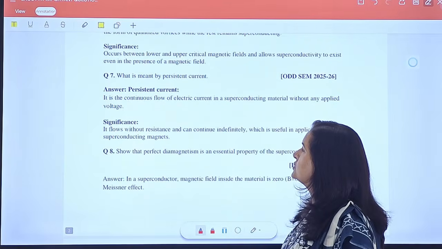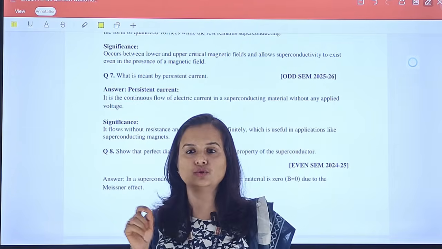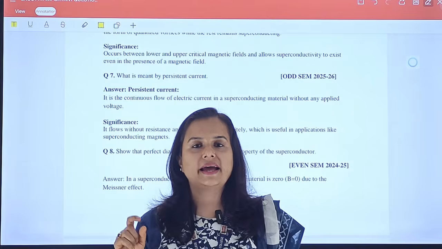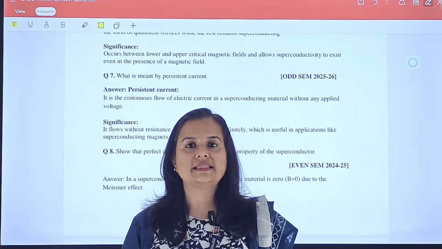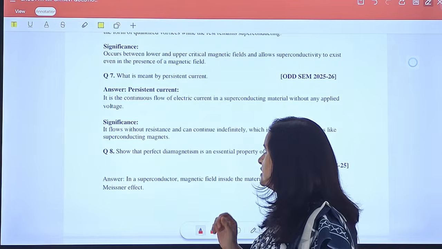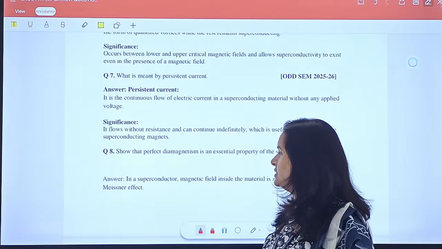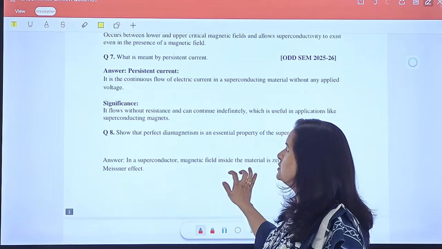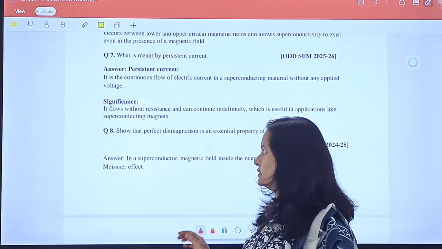The seventh question is, what is meant by persistent current? If we consider a loop of a superconductor and we flow a current in it, then the current will flow indefinitely. It means it will never end, it will flow continuously. This current is known as persistent current. This happens because of the zero resistance of the superconductor.